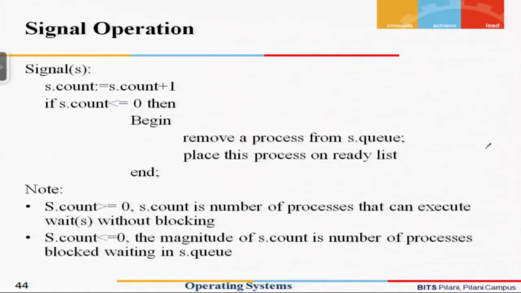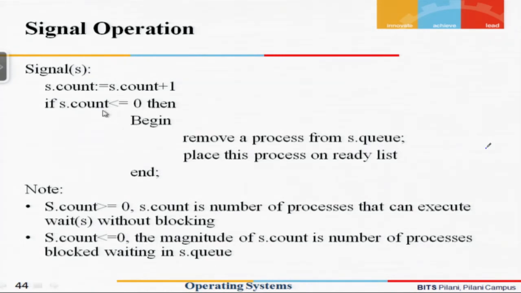In a similar way, we can see the signal operation. For a signal operation, s dot count equals s dot count plus 1, that is the increment, and we check if s dot count is less than or equal to 0, that is, negative. When the value of s dot count is negative, it essentially means that there is a process which is blocked or suspended, waiting for the resource to become available.